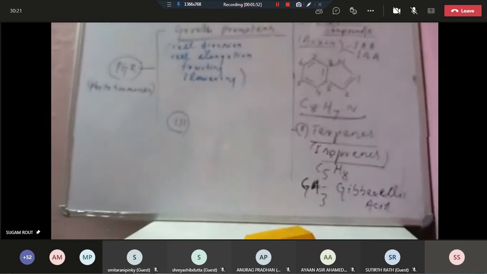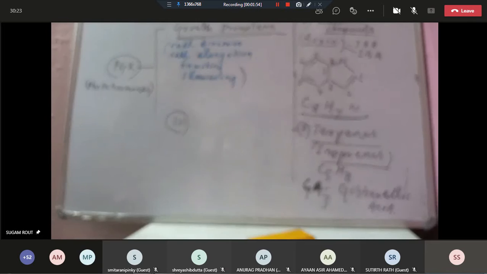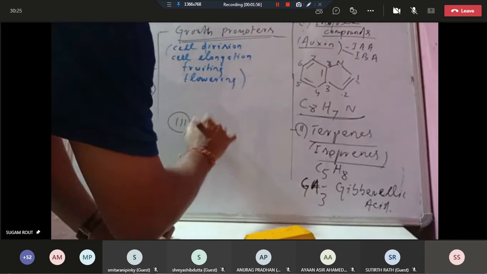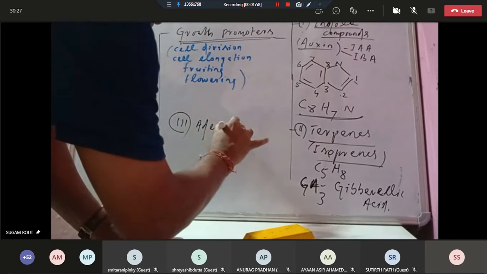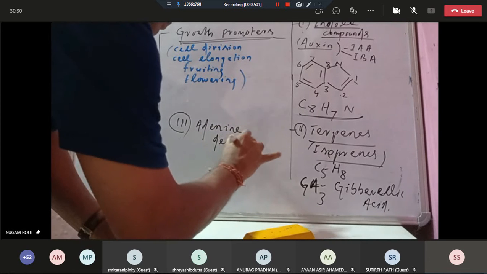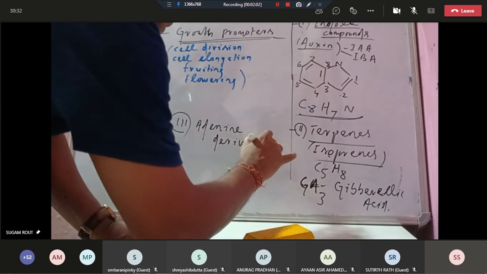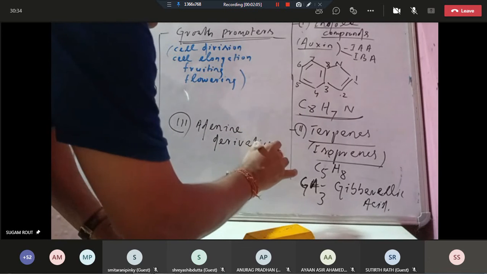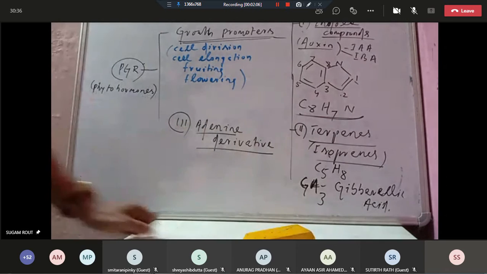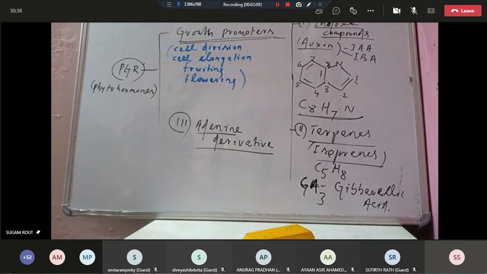Another one is adenine derivative. Adenine, guanine, cytosine, thymine, uracil, these are the nitrogenous bases. Adenine and guanine are purines, so purine compounds.